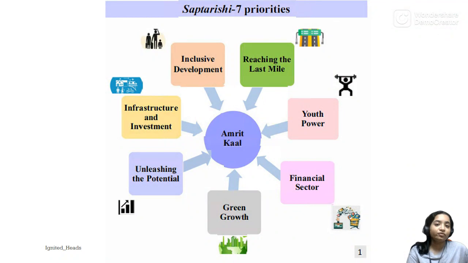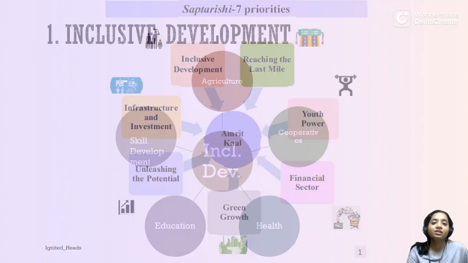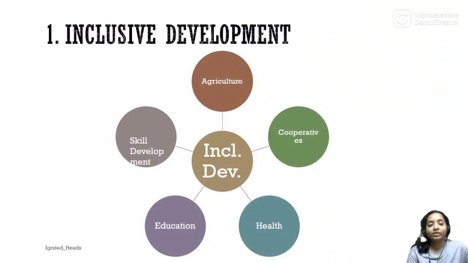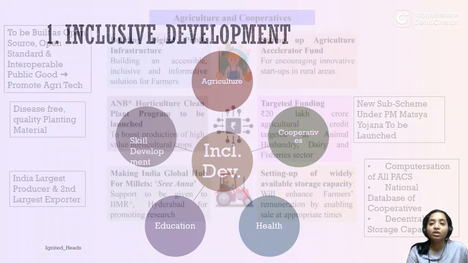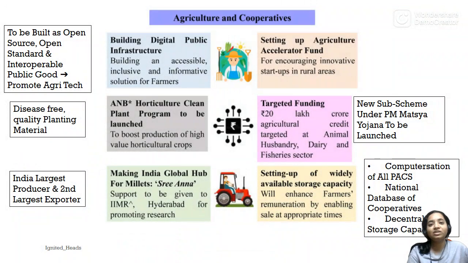We then started with the first part of the Saptarishi or the seven priorities, and we had completed inclusive development. So we'll quickly go through them. I hope you remember AICS. We had developed this in our previous lecture to remember all the five components of inclusive development. We then saw how each and every component has been dealt with in the budget.